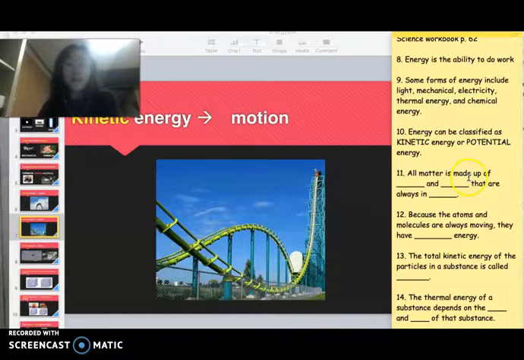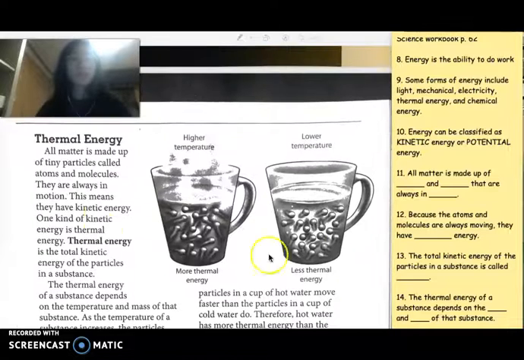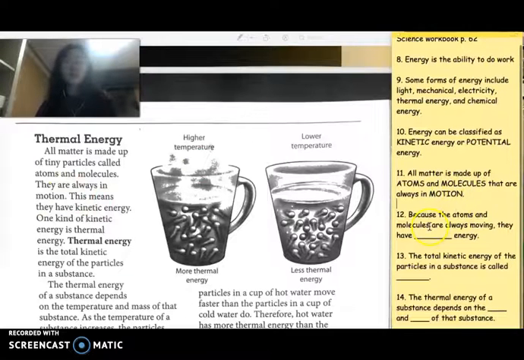11. All matter is made up of blank and blank that are always in blank. If you actually go to your textbook, page 87, it tells us right in the first paragraph. It says, all matter is made up of tiny particles called atoms and molecules. They are always in motion. They're always moving. 12.